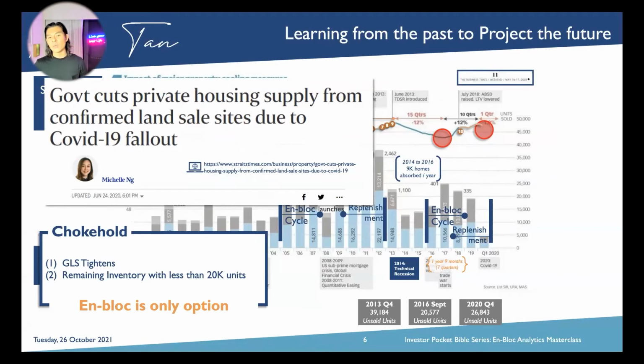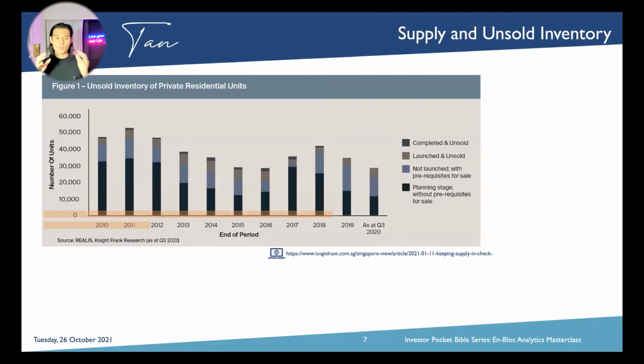And right now, if you know that we are again probably absorbing new homes at 9,000 on a year-on-year basis, in year 2021 we will likely have the en-bloc, and that is exactly what's happening today, guys. Okay, so what I shared with you just now is to really determine where the market is heading, given the supply and of course the different factors that create an en-bloc. So this chart here shows a 10-year cycle from year 2010 all the way to third quarter 2020, and this chart shows the unsold inventory and supply.